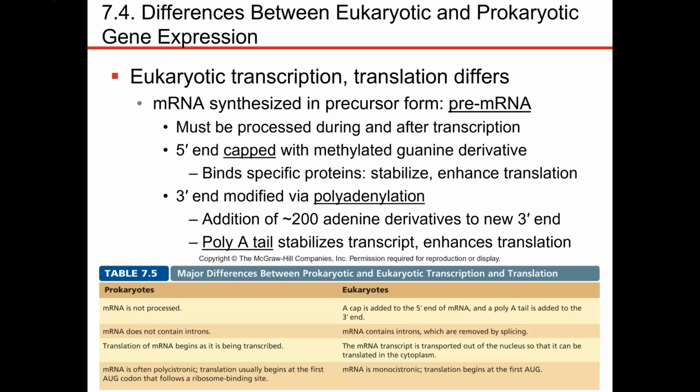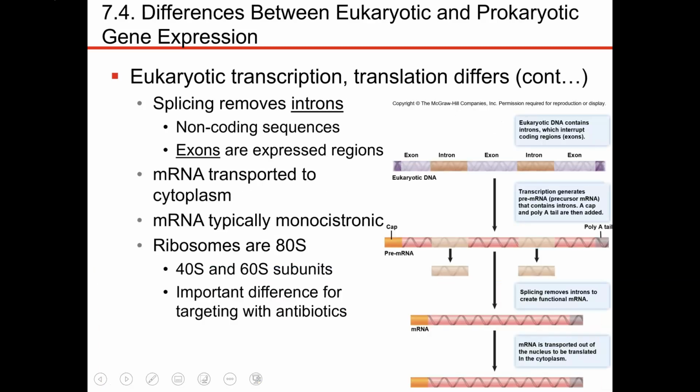So eukaryotic transcription has to be processed before translation can occur. There are three basic things that have to occur. We're going to first remove introns. Introns are those non-coding regions of the DNA that are transcribed initially in the messenger RNA. So we get rid of the introns, cut them out, and splice together the exons, okay?